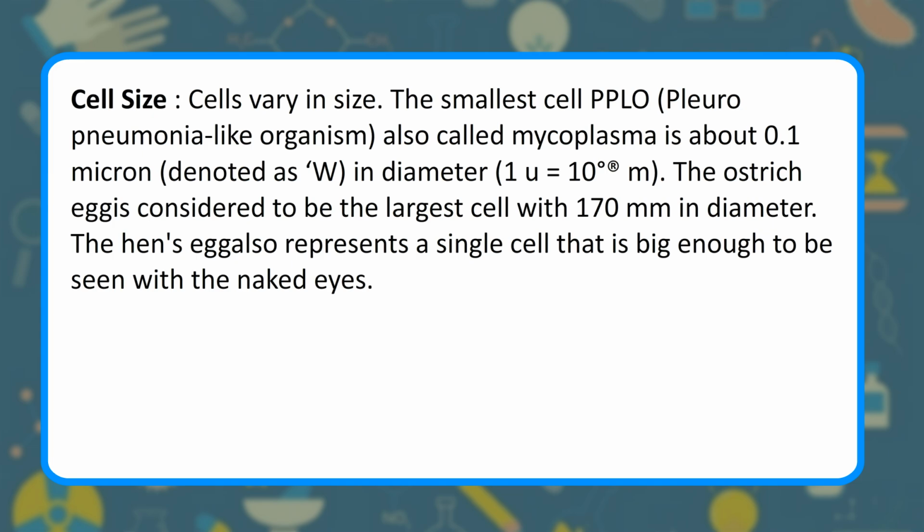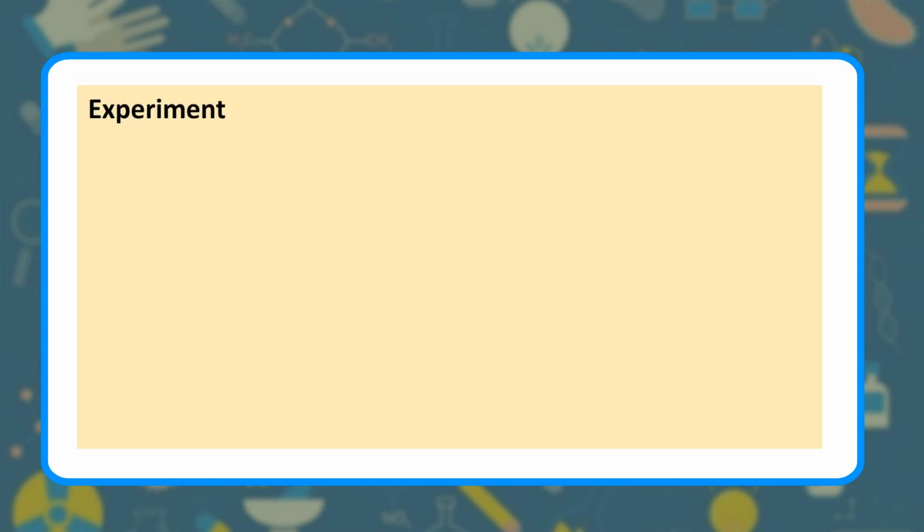Cell size. Cells vary in size. The smallest cell, PPLO, pleuropneumonia-like organism, also called mycoplasma, is about 0.1 micron, denoted as µm, in diameter. 1 µm equals 10^-6 m. The ostrich egg is considered to be the largest cell with 170 mm in diameter. The hen's egg also represents a single cell that is big enough to be seen with the naked eyes.